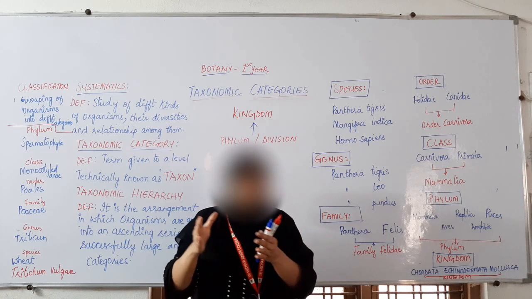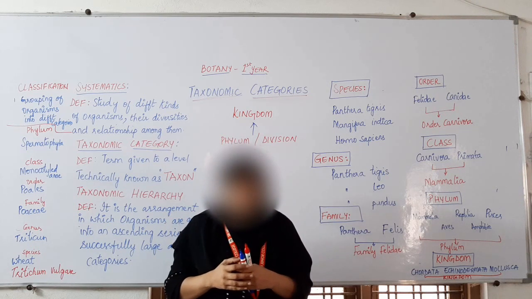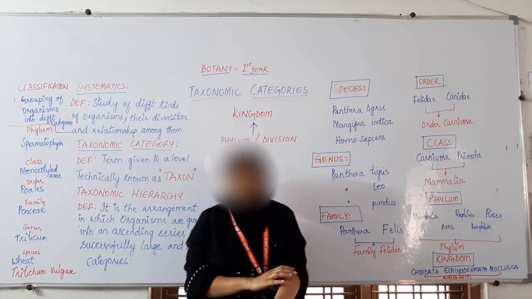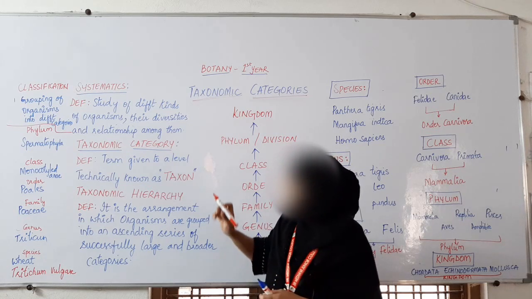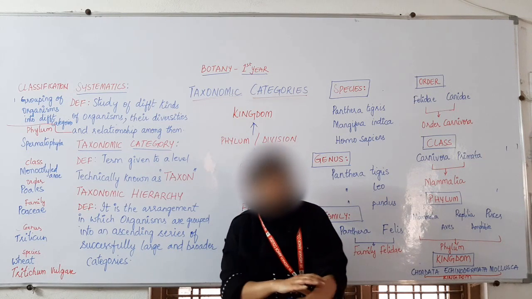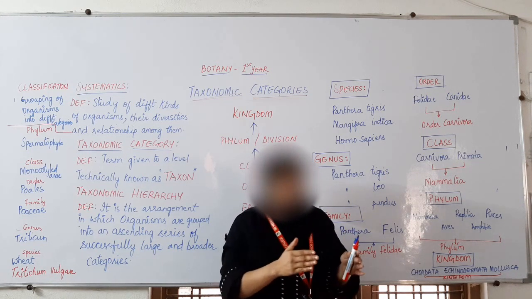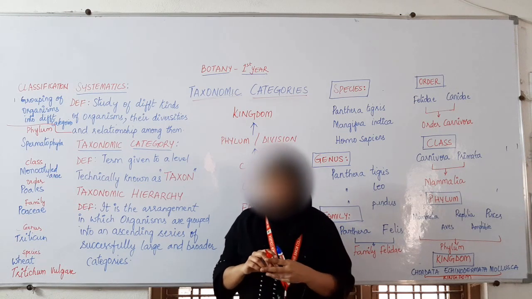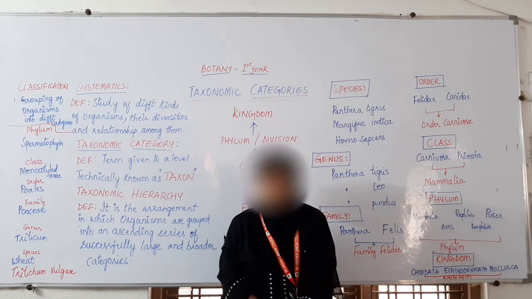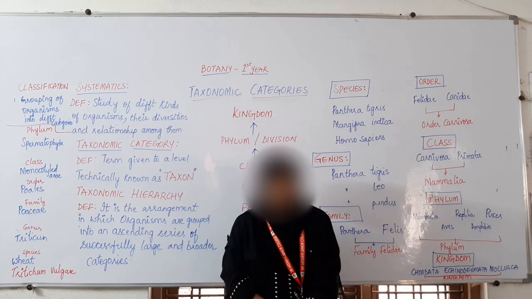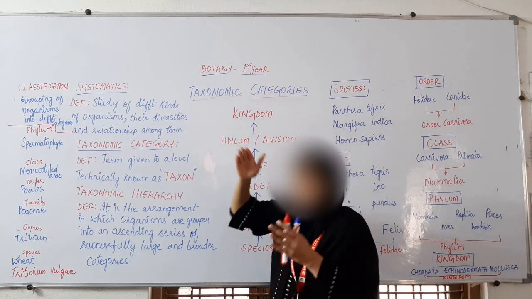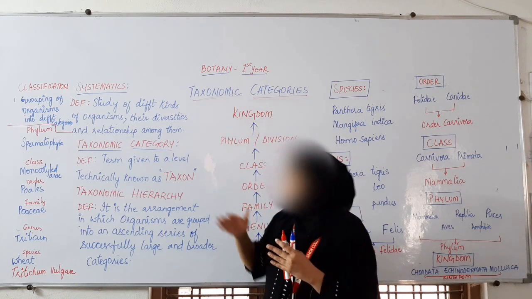When we group them, when we classify them, it becomes easier to study all the living organisms. And the science which deals with classification, how to classify and group them, is called what? Taxonomy. Taxonomy is nothing but the science which deals with the study of classification. Now we will see the taxonomic categories.